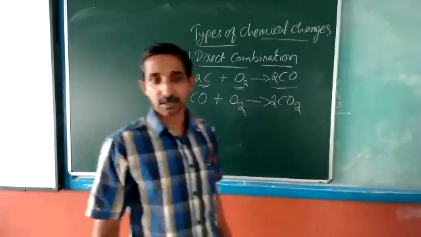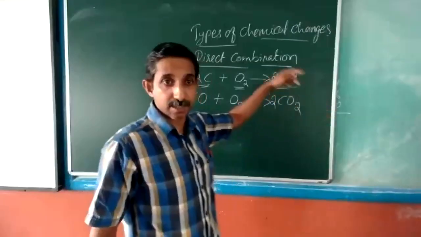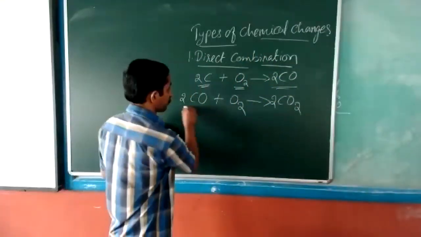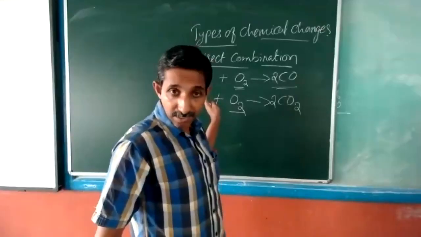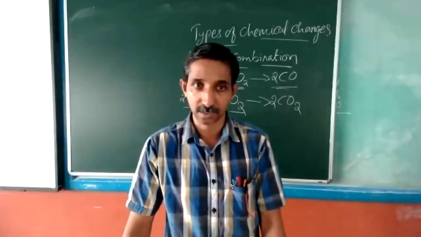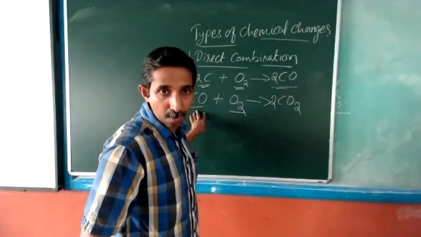So here we have the balanced chemical equation for the formation of carbon dioxide by the combination of carbon monoxide and oxygen. So this is the second type of synthesis reaction, where carbon monoxide is a compound already.